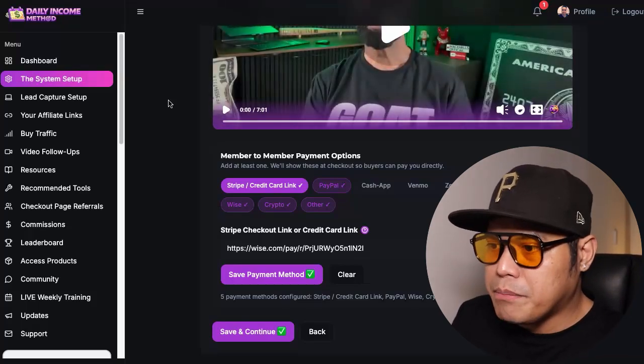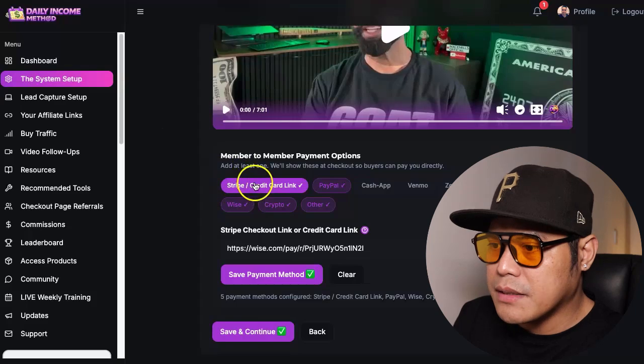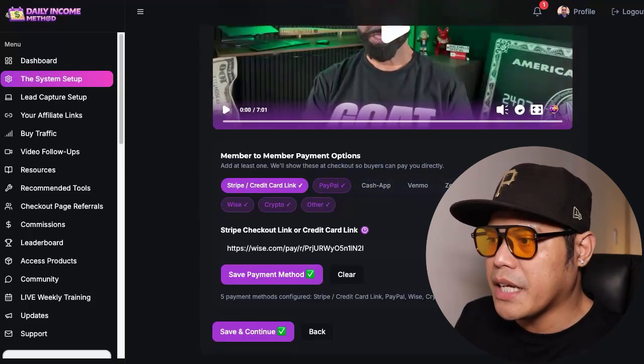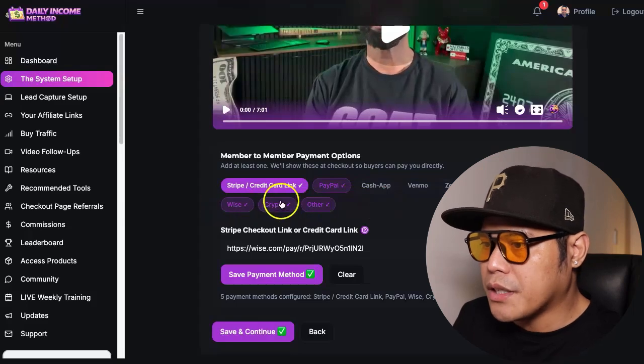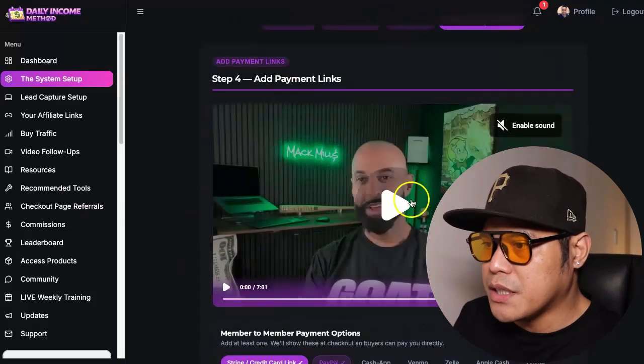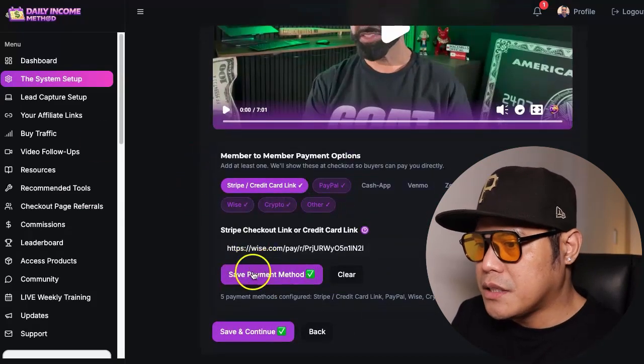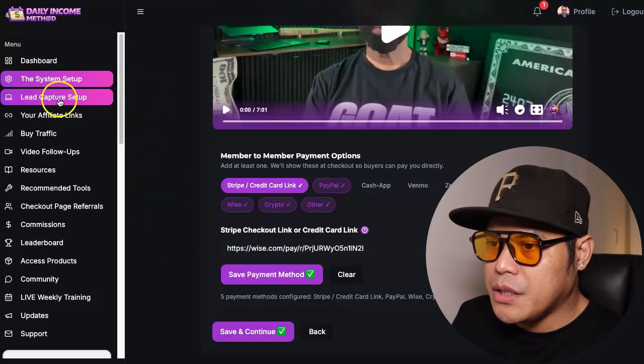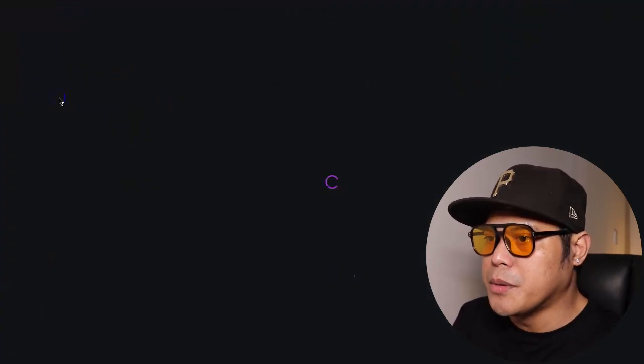So you can get paid using Stripe or Wise, credit card, PayPal, Cash App, Venmo, Zelle, Apple Cash, Chime, crypto, and other payment methods. So you just watch the video, and then you save the payment methods, and you click on save and continue, and then you click on lead capture page.